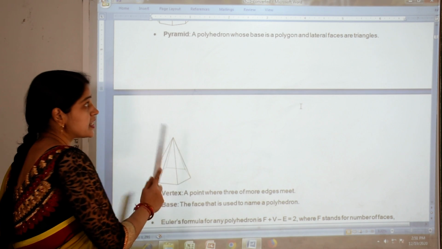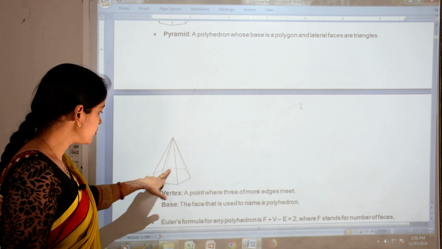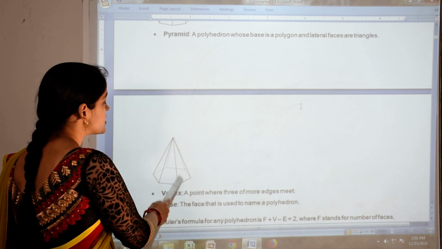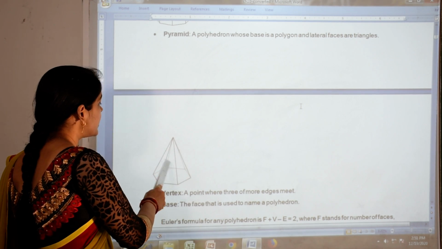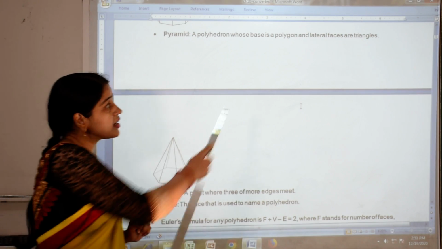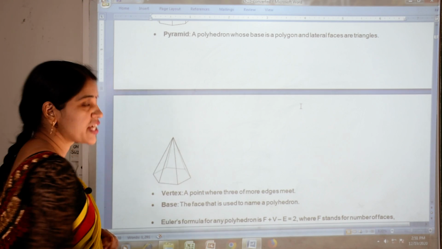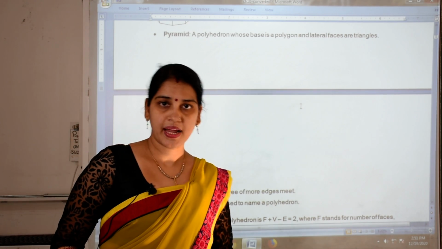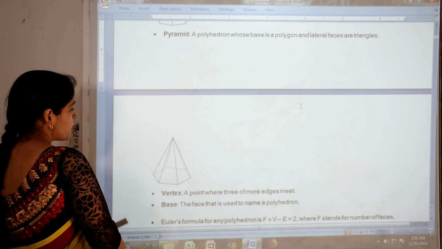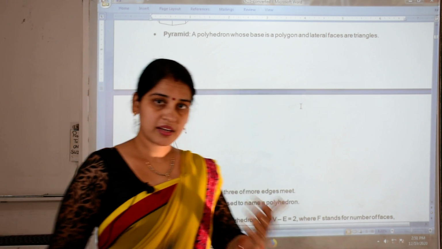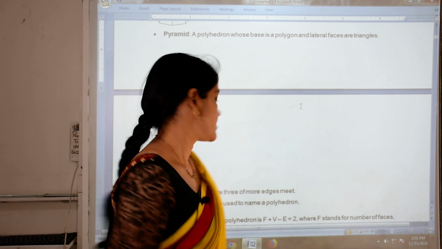Its base is in the shape of a polygon, made up of line segments, and its side faces are in the shape of triangles. So this type of shape is known as a pyramid. These are the definitions which we are going to use in the exercise.